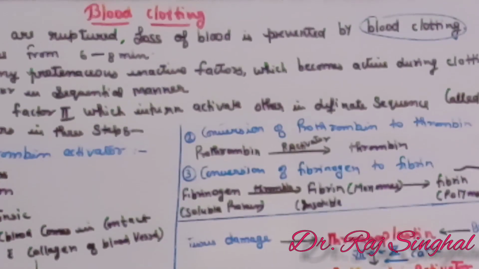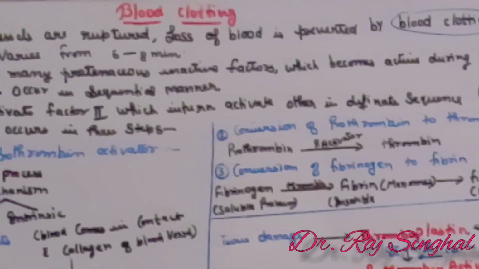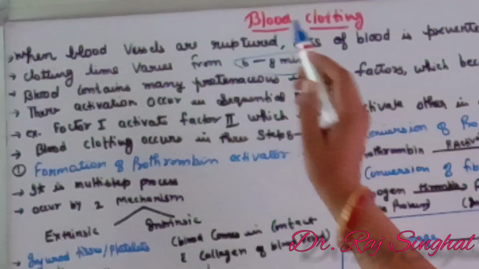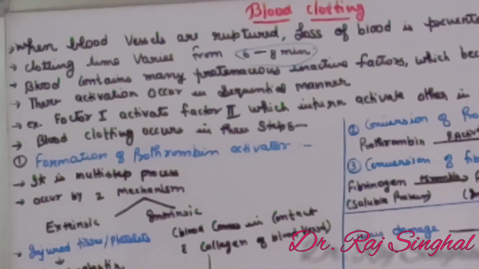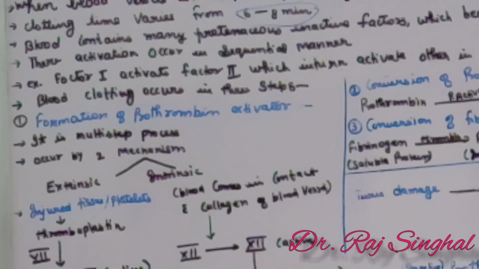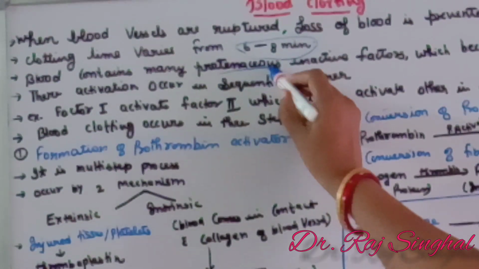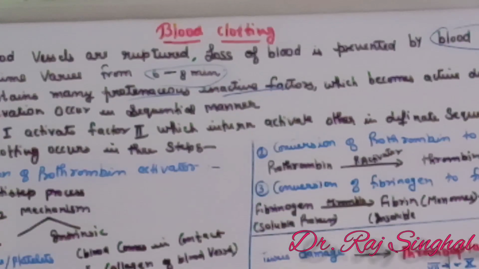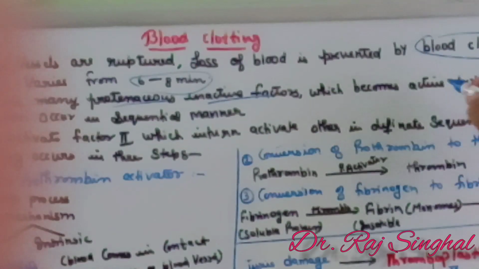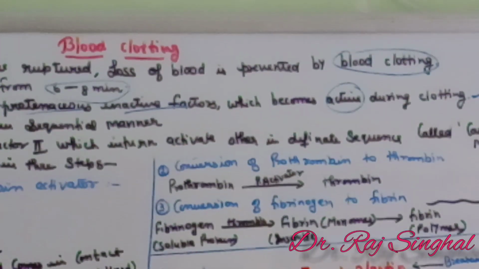as blood clotting. This blood clotting time varies in different organisms and it depends on the level of injury. It is generally 6 to 8 minutes. Actually, for the clotting purpose, blood contains many proteinaceous inactive factors which at the time of blood loss become active and they help in blood clotting.